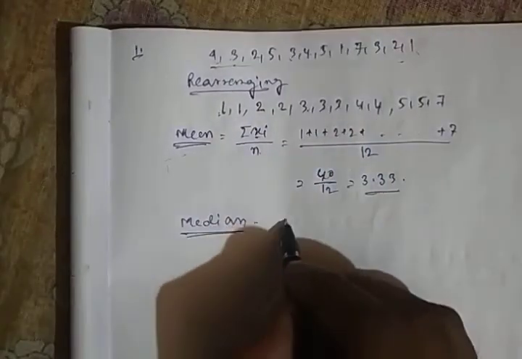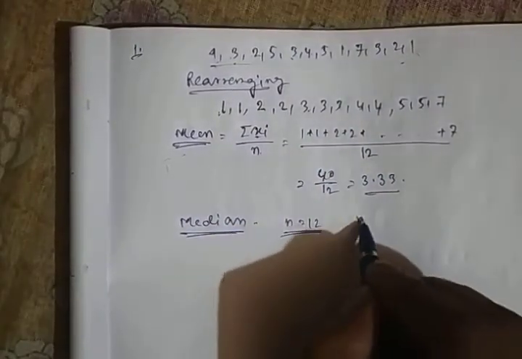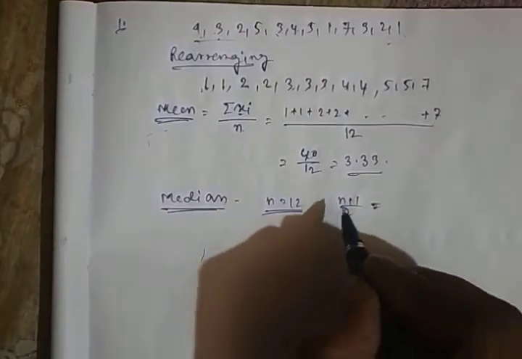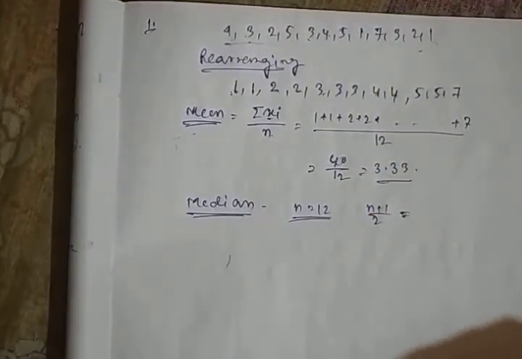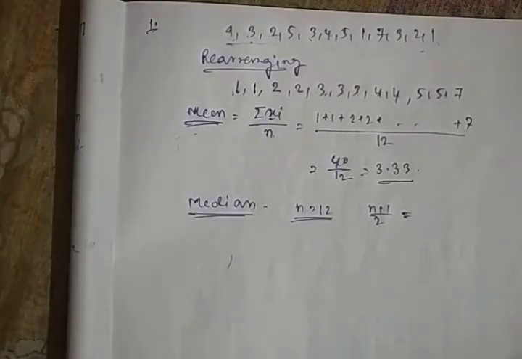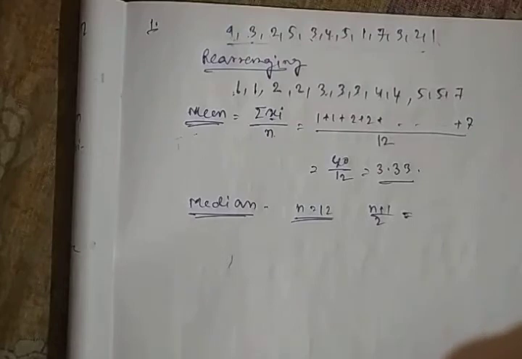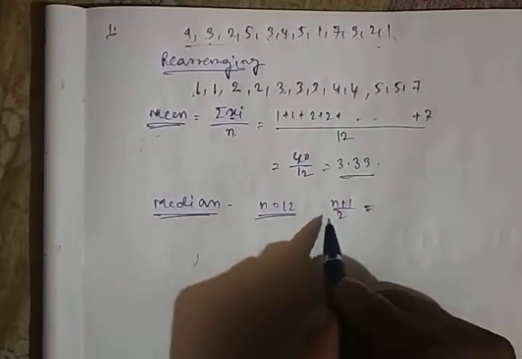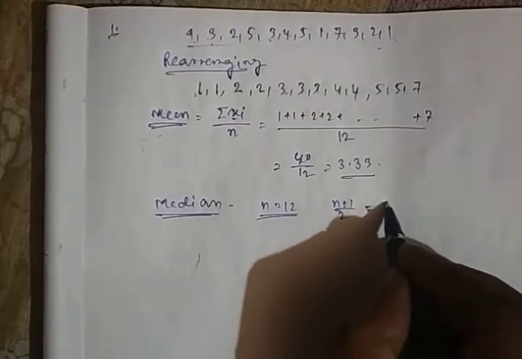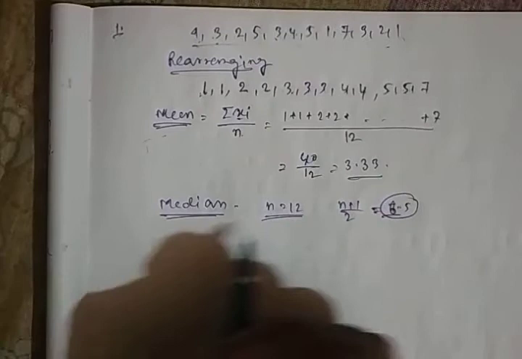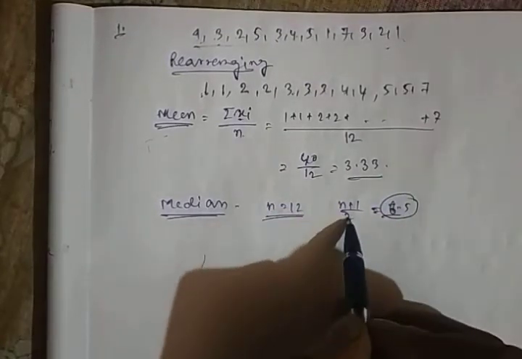Here the total number of observations n equals 12. Now we have to calculate n plus 1 by 2. As there will be only MCQ questions, you can calculate it in short form. Okay, just need the values. n plus 1 by 2, which is 12 plus 1, 13, which is 6.5.